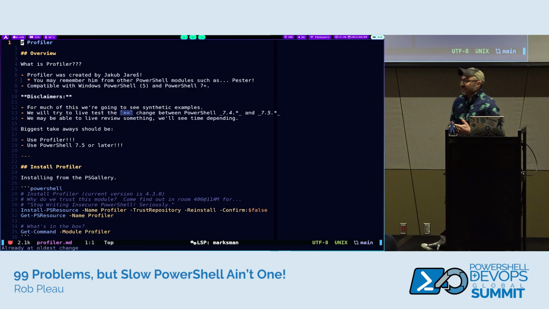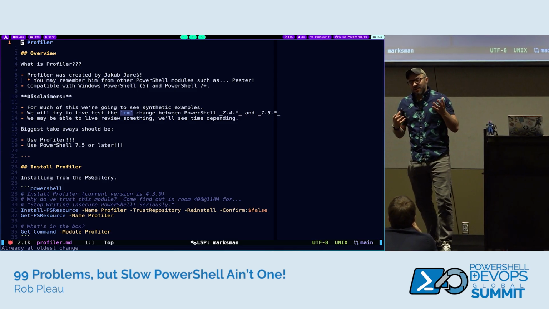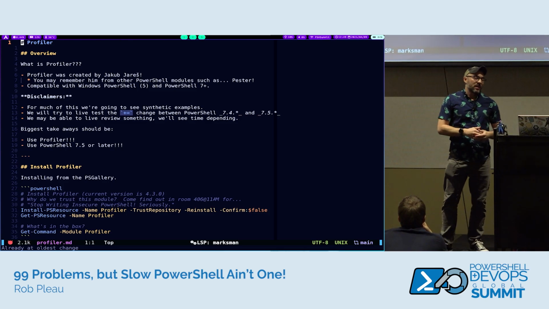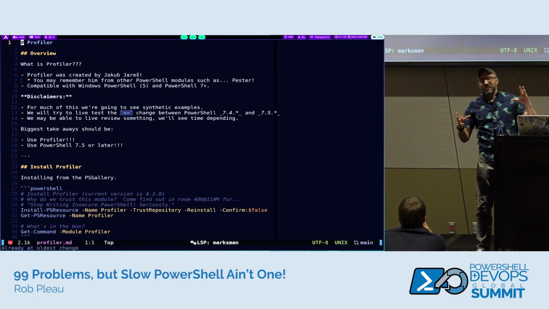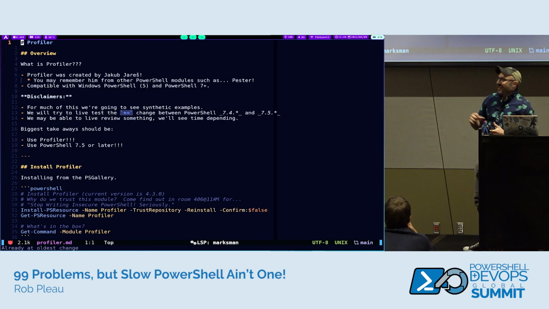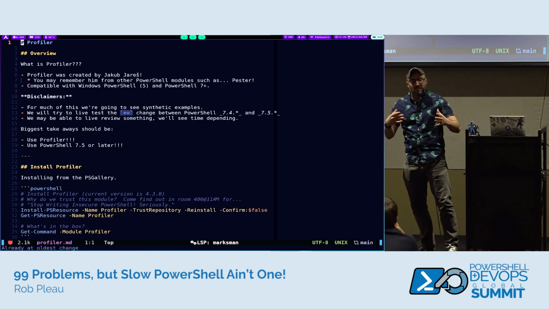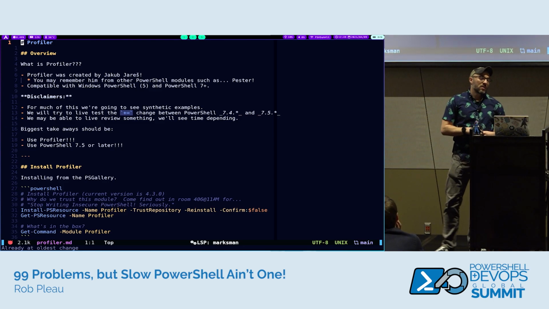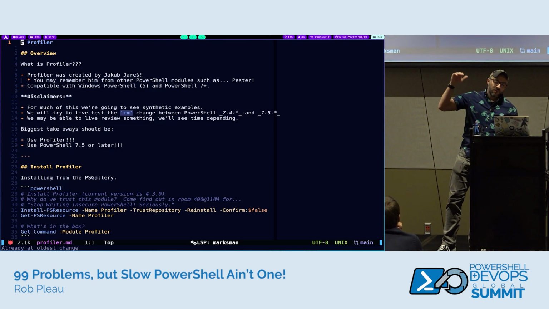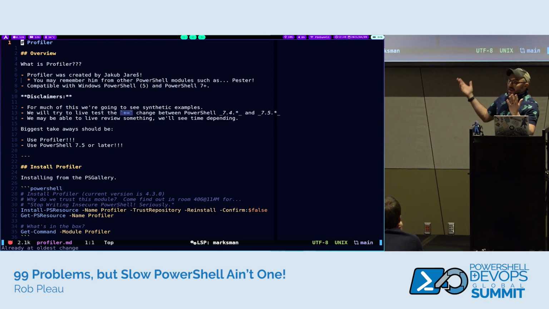Most of this is going to be using synthetic examples. I actually waffled on this for a little bit. I was like, should I use like real life scripts that are out in the wild? Should I use some of my stuff? We will look at some of my stuff at the end. But why I wanted to use the synthetic examples is because usually when you're looking at performance in somebody's code that you didn't write, it's a little less personal. It's a little harder to follow. So just for simplicity to illustrate what Profiler is going to do, you'll see the examples, they're not like super bad. Well, maybe they are. We'll see. But most of them are synthetic.